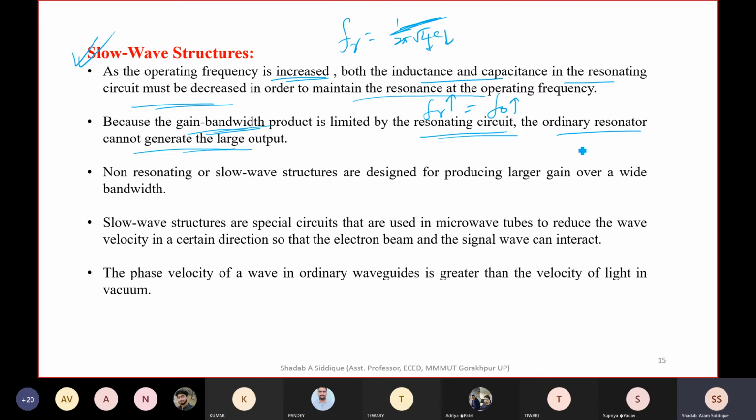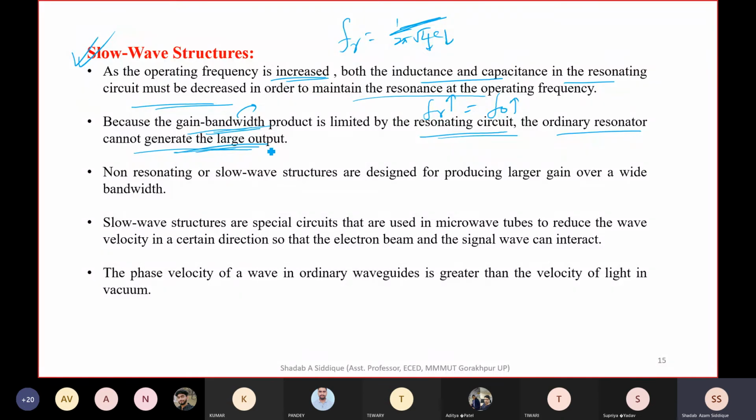In the slow wave structure, or you can say helix traveling wave tube, in these microwave devices we have a bandwidth in gigahertz or larger, a wide bandwidth. If we increase the bandwidth, the gain will be reduced. So we need the gain to be more, and the bandwidth should also be more.